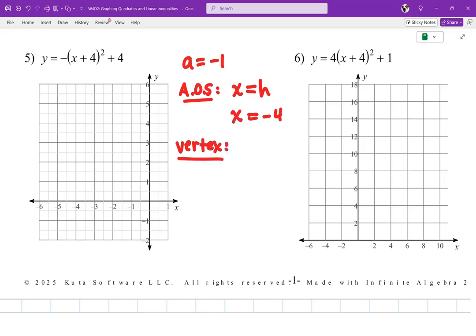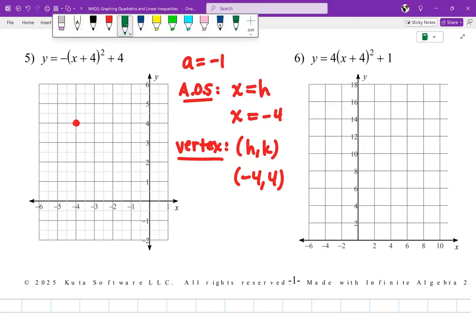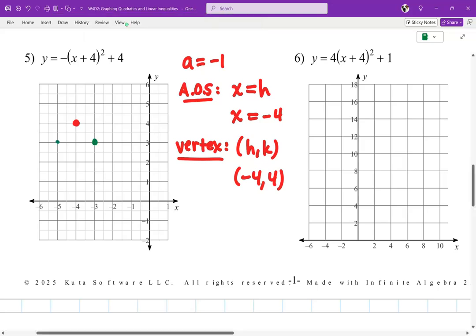But since this is called vertex form, this is pretty easy. It's just going to be -4, comma what? It's h, k. What's my k value? Let me write it down, actually. It's supposed to be h comma k, so it's -4 comma 4. All right, let's graph. So -4 comma 4 is right here. My slope is to go down once and over once in both directions. So down once, over once. It's right here and right there. And then you're supposed to draw the graph.